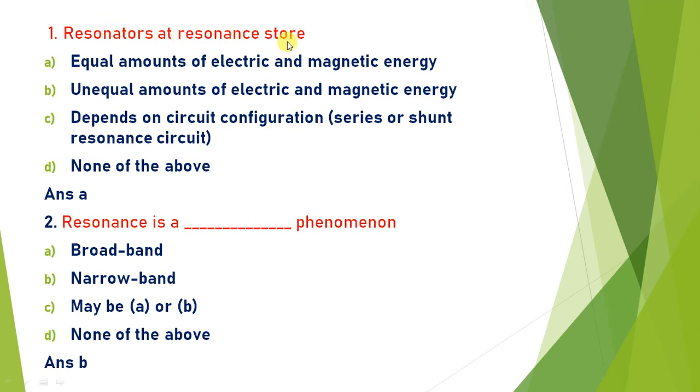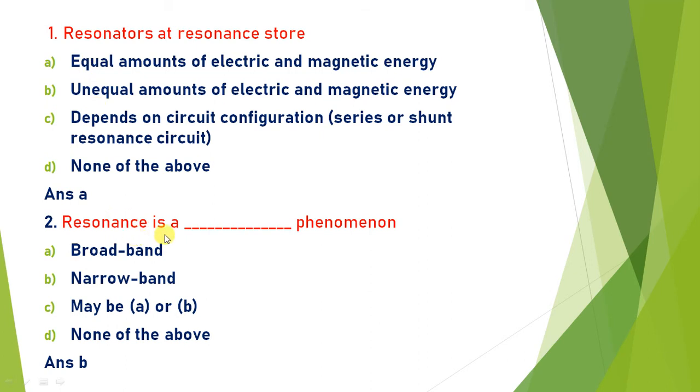Resonator at resonance stores which? If you refer to the theory of resonance, at resonance the electric and magnetic field energies are the same. So at resonance the resonator stores an equal amount of energy in the electric and magnetic field. So the answer is A. Resonator stores equal amount of electric and magnetic energy.